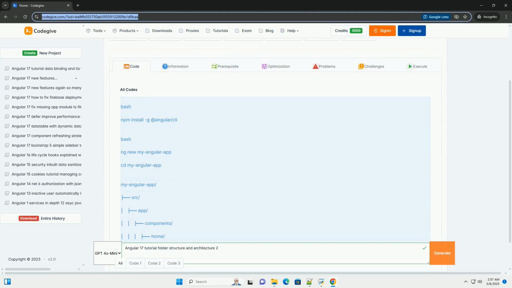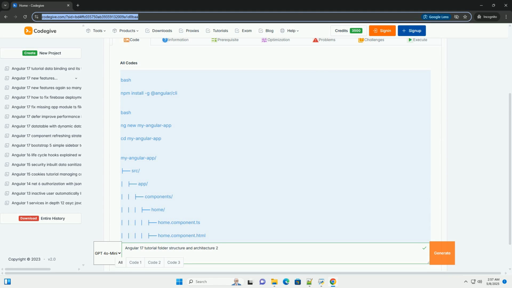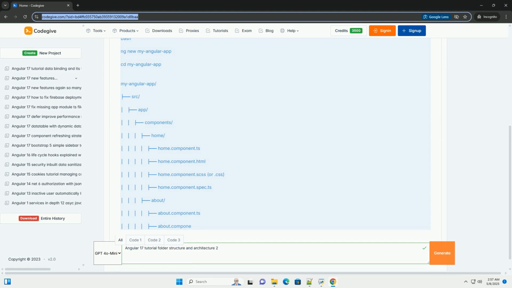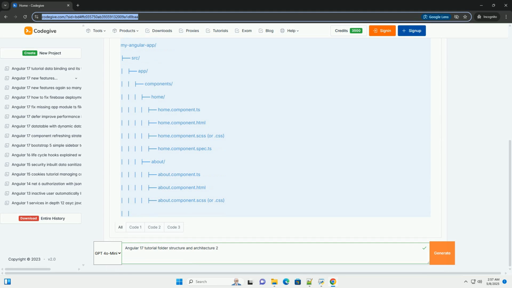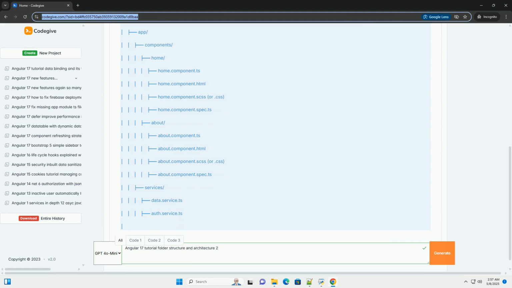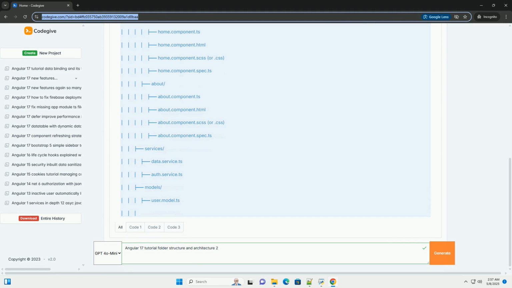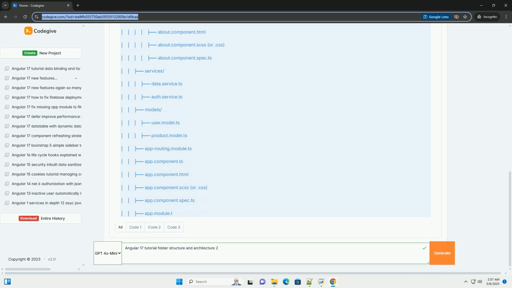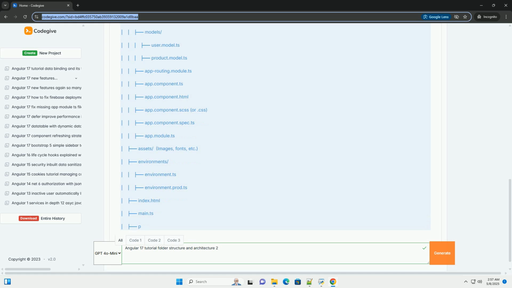OK, let's dive into a detailed Angular 17 tutorial focusing on folder structure and architecture. We'll cover the recommended practices, key components, and provide code examples to illustrate each concept. Angular 17 Folder Structure and Architecture, a comprehensive guide. This tutorial will guide you through the recommended folder structure and architectural patterns for building robust and maintainable Angular 17